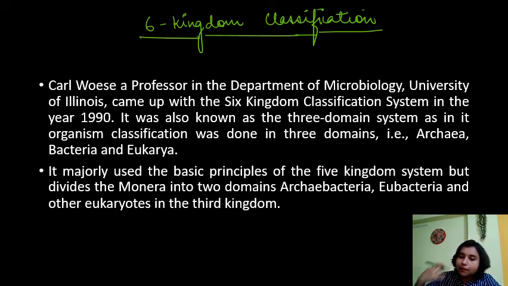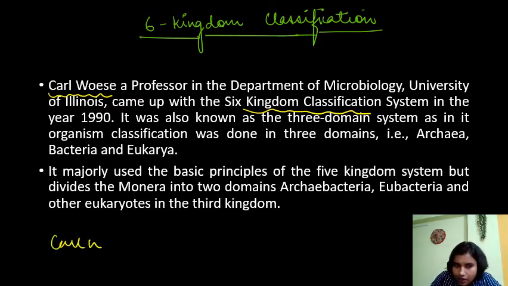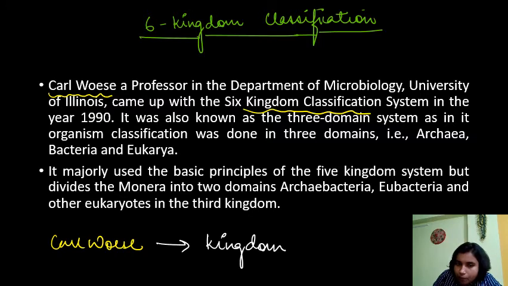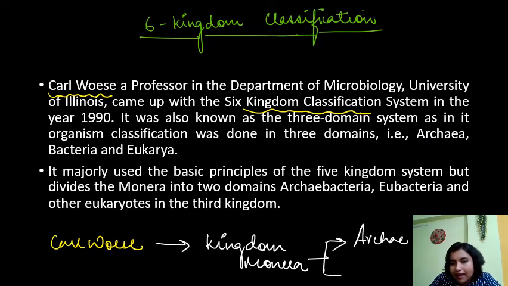Next, the six kingdom classification. Another scientist called Carl Woese, a professor in the Department of Microbiology, University of Illinois, came up with the six kingdom classification. Let me tell you what Carl Woese actually did. He divided kingdom Monera into two other kingdoms, that is, Archaebacteria and Eubacteria.